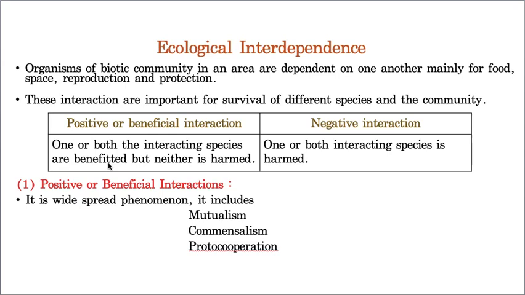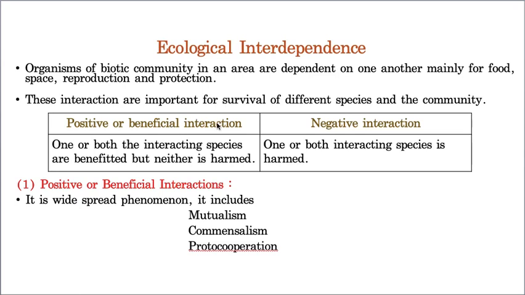Both may be equally benefited, or one does not get any benefit but is not harmed either, while the other organism is benefited. That's why it is called positive or beneficial. One species 100% gets the benefit; the other species is sometimes benefited, sometimes not, but still it is not harmed. That is called a positive interaction.